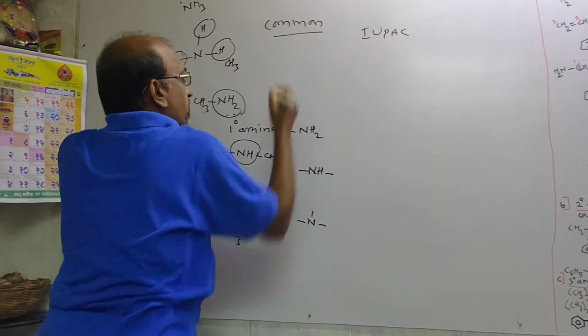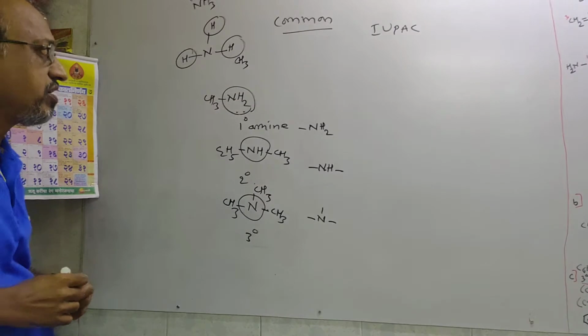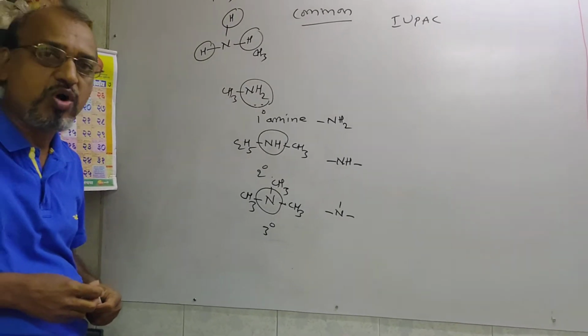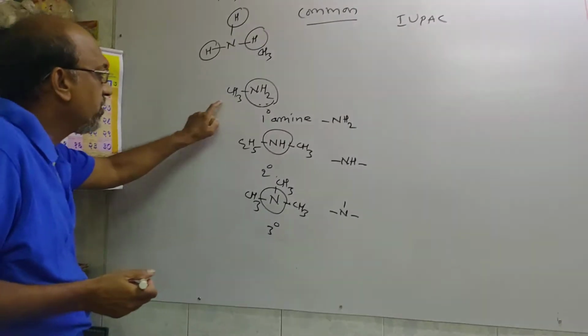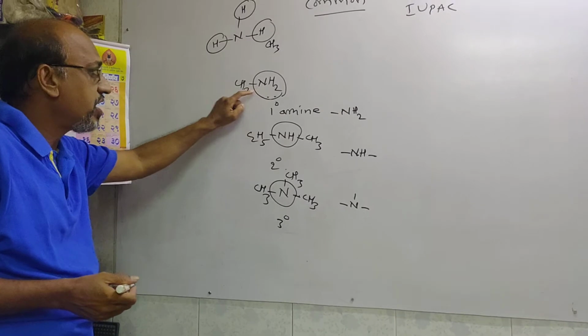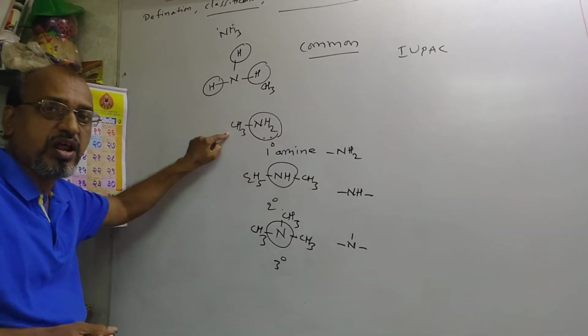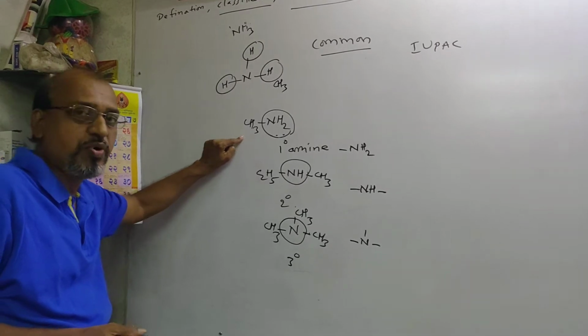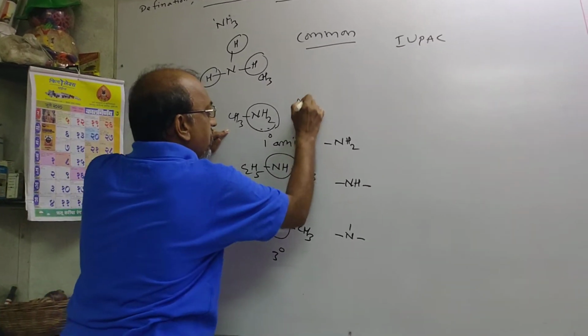In the common name method, we add the word amine after the name of the alkyl group. Suppose here CH3NH2. So here before the amine we write the name of the alkyl group. Here the alkyl group is methyl, that's why the common name of this compound is methylamine.